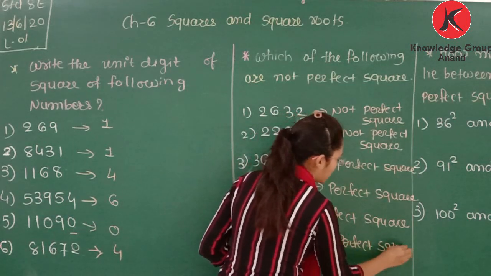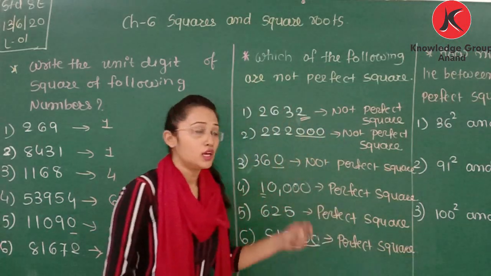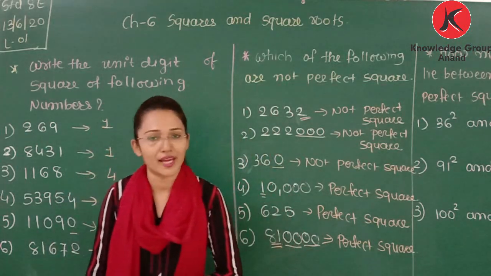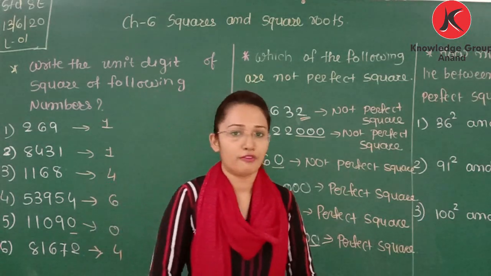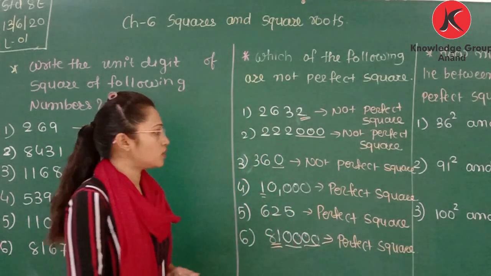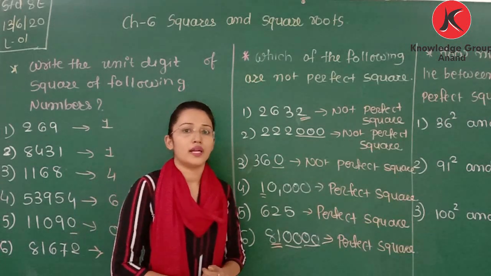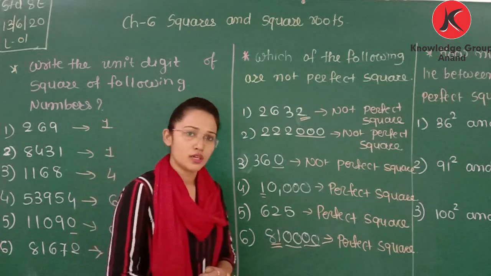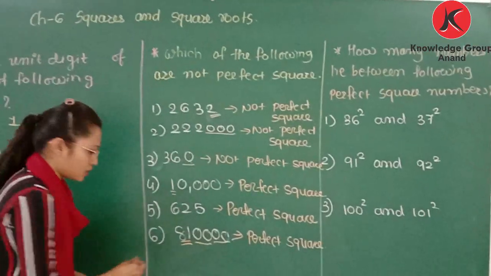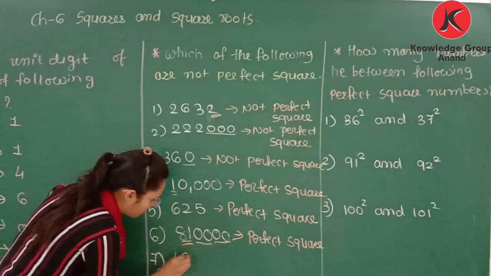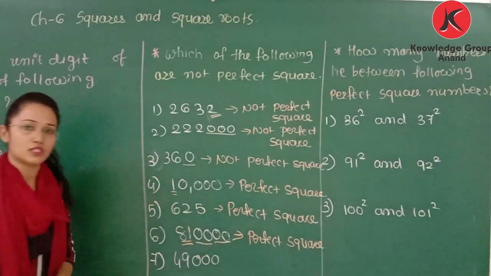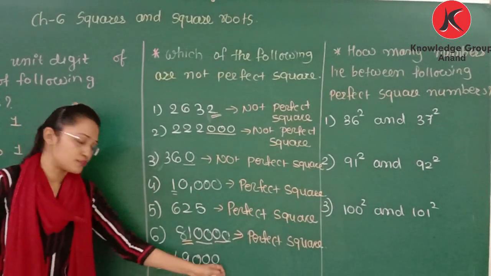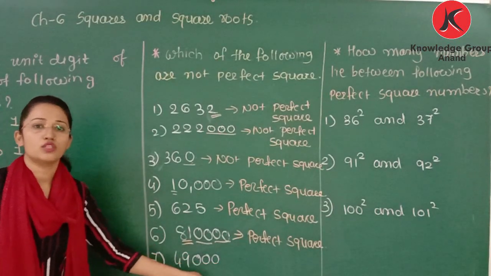How do we find whether a number is a perfect square or not? You need to check the last digit. If the last digit is 2, 3, 7, 8, then it cannot be a perfect square. You can also count the number of zeros. If the number of zeros is even, then it can be a perfect square, and if not, then it is not a perfect square. Now someone has a question: is this a perfect square? Here 49 is a perfect square, but the number of zeros is 3, so it is not a perfect square.